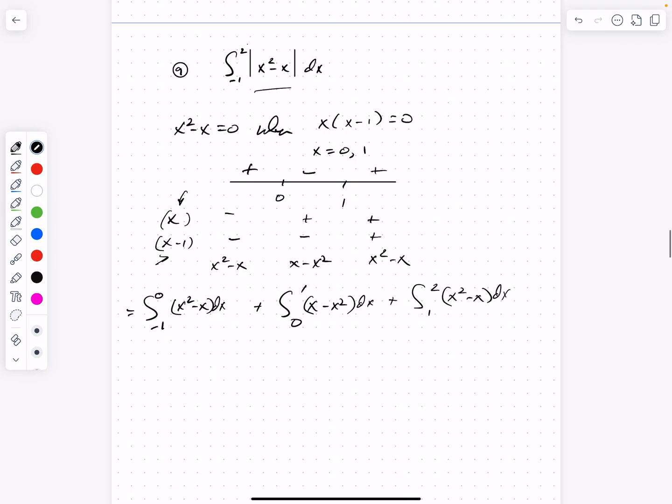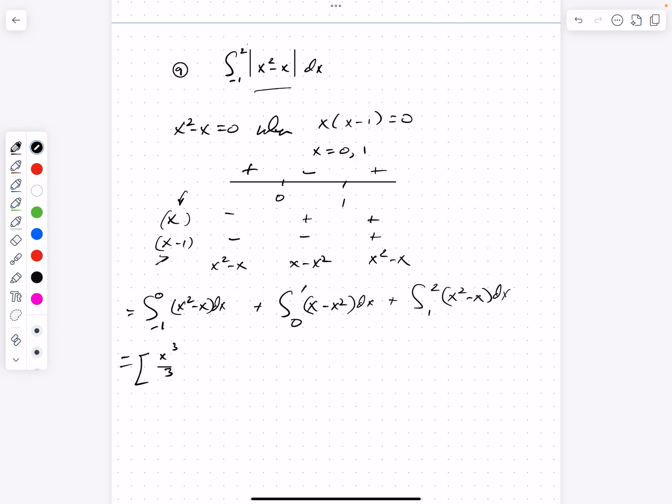Okay? So we've covered the entire interval from negative 1 to 2, but I've had to do it with three separate definite integrals. And in two of them, I can evaluate this same expression because in those intervals, it gives me a positive value, and the positive value is the same as the absolute value. And only between 0 and 1 do I have to use the opposite. So now I'm just going to go ahead and evaluate these three separate definite integrals. Okay. So the antiderivative of x squared is x cubed over 3.